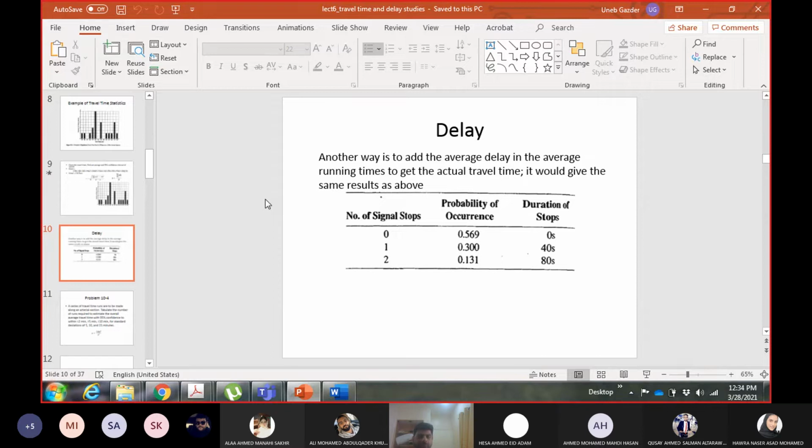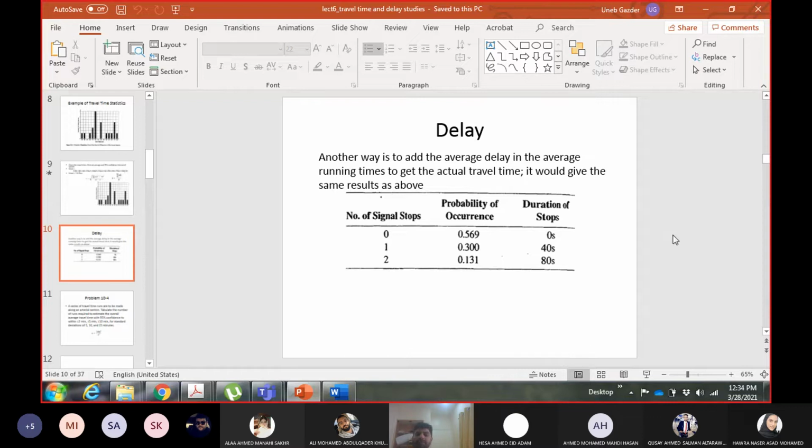You have two signals. The delay, or the time for which the signal becomes red, is around 40 seconds. So if you stop at a signal, then you will be stopped for 40 seconds. If there are two signals and you had to stop at both, your delay will be 80 seconds. And if you did not stop at any of them, your delay will be 0 seconds. And if you stop at any one of them, then your delay will be 40 seconds.